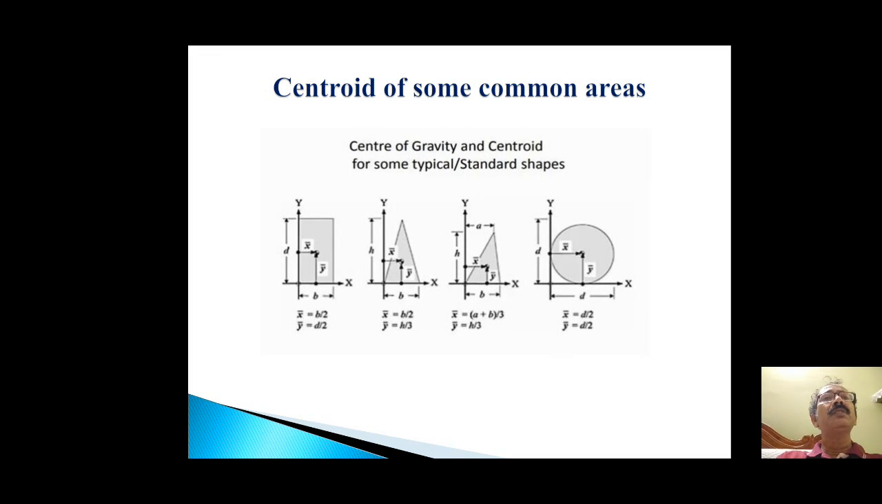Similarly, in the case of an isosceles triangle, h is the height and b is the base. So x bar and y bar are nothing but b by 2 and h by 3. Similarly, in the case of any triangle, b is the base, h is the height and a is the distance from the apex to the y-axis. So x bar is nothing but a plus b by 3 and y bar is h by 3. In the case of a circular area, where d is the diameter, x bar and y bar are the same. So x bar is d by 2 and y bar is also d by 2.